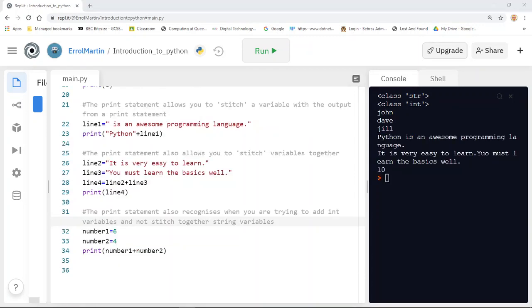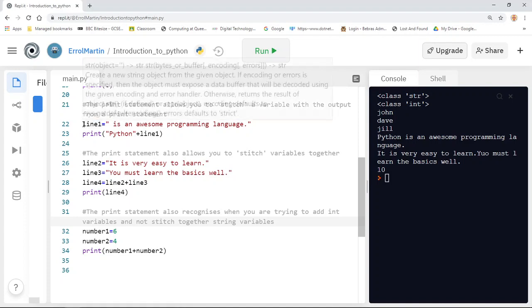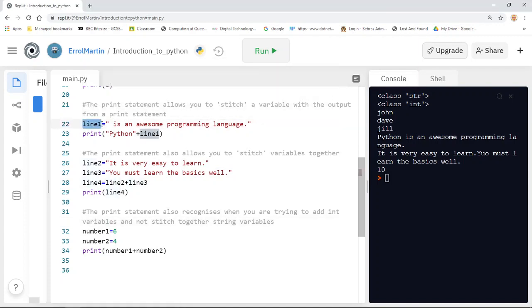The print statement also allows you to stitch together the output from a print statement with a variable. If you take a look at this example, I have a variable which is a string, and it says is an awesome programming language, and I have simply stitched that to the output Python in the print statement, and you'll see the output would look like this. Python is an awesome programming language.